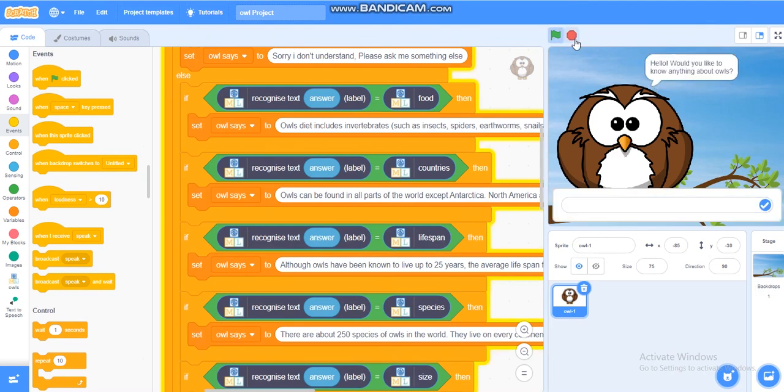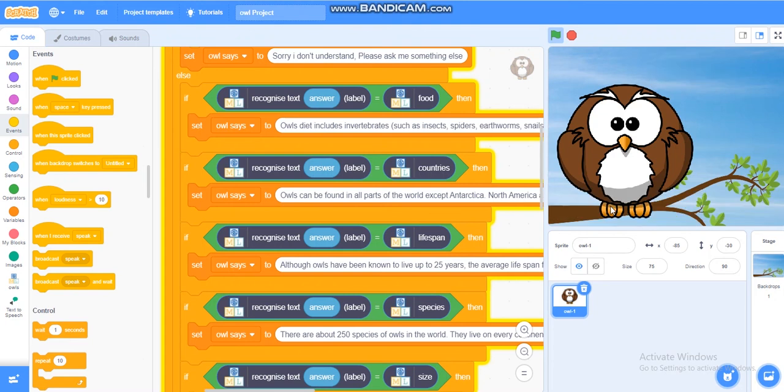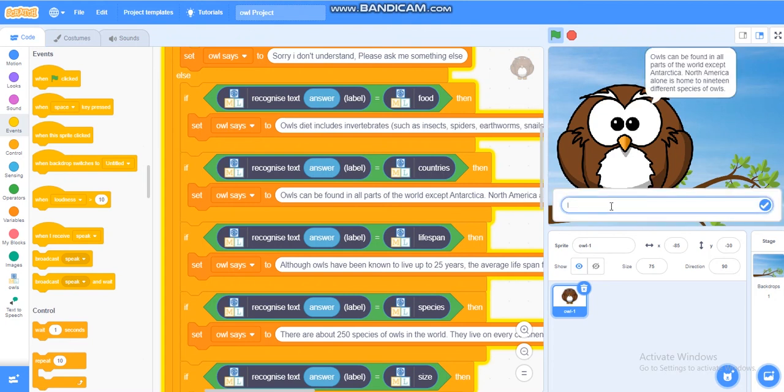Okay, so first we start the game and then he'll say hello, would you like to know anything about owls? And then this thing where you enter your text comes and you ask him a question and then he will answer it. So now let's ask him, where do owls live? Owls can be found in all parts of the world except Antarctica. North America alone is home to 19 different species of owl.